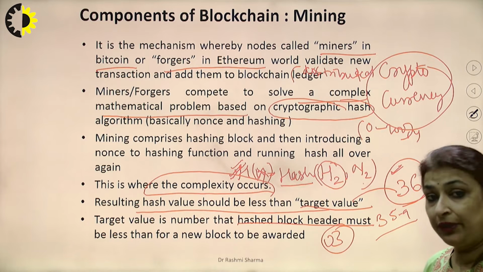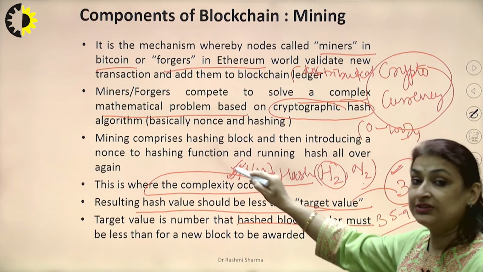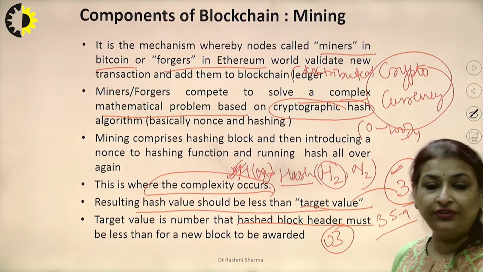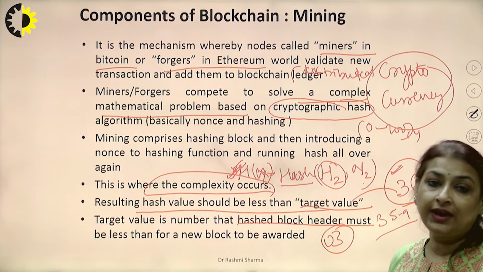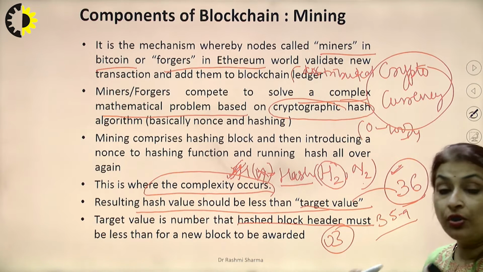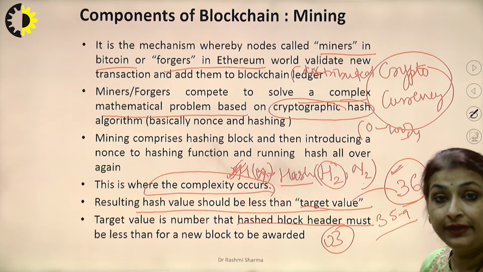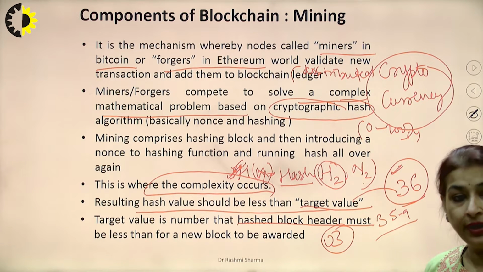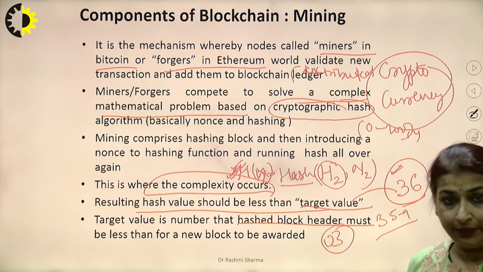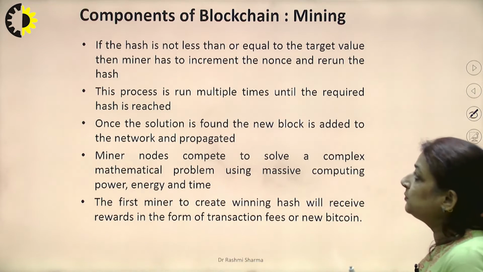When we reach that particular target, that is, this hash value is reached, then I can say that I have generated a hash key which is less than 36. So look into it. I broadcast that particular value to everybody, and then I become the winner, or I become the miner of that particular blockchain. How is this mining being done?